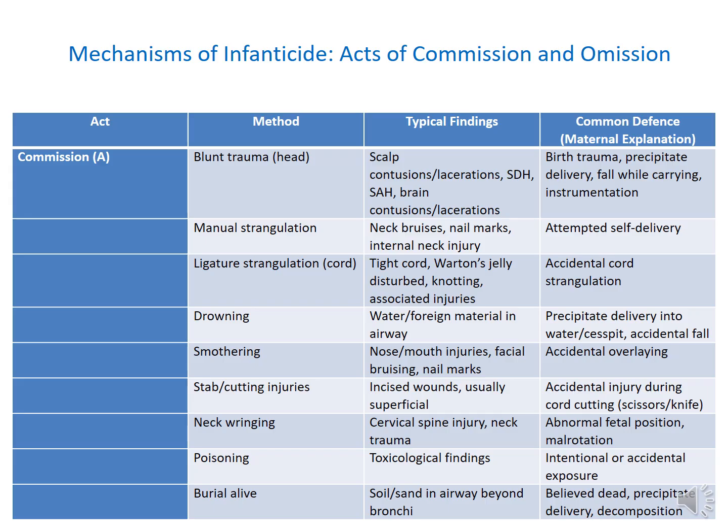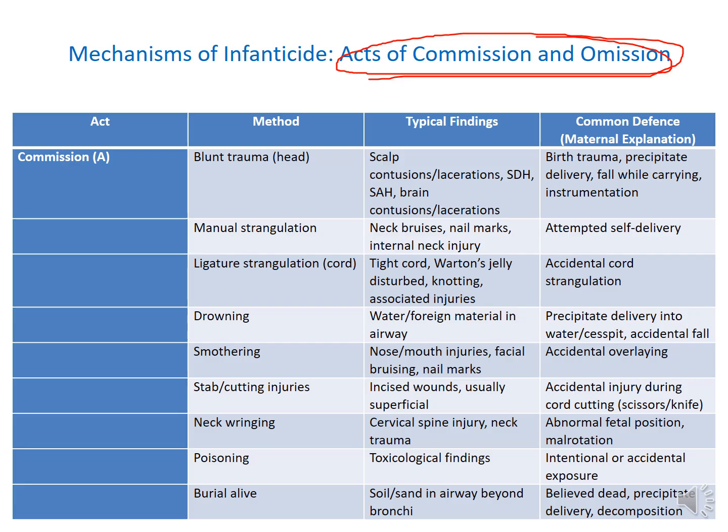Right. As the last part, the mechanisms of infanticide, that means acts of commission and omission. Again, you can read this up, right? So there may be acts of commission or omission to kill the baby. Example, blunt trauma to head. However, now as the JMO, you can see certain injuries on the scalp, around the mouth, on the neck, all right?